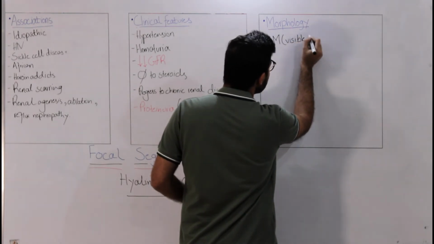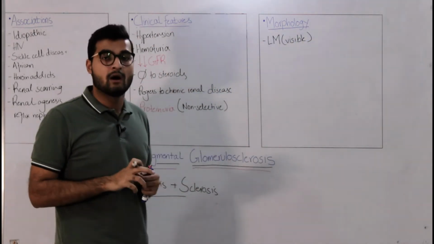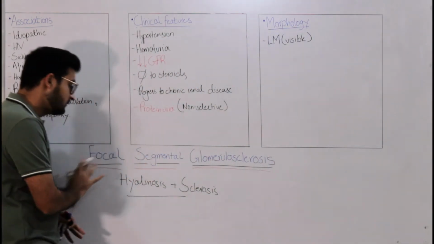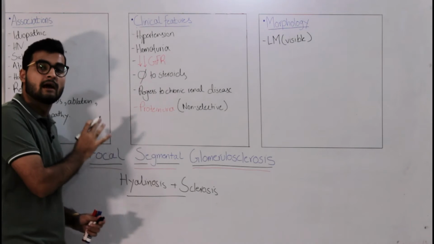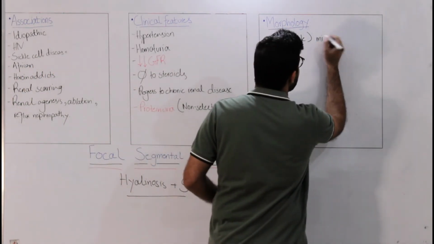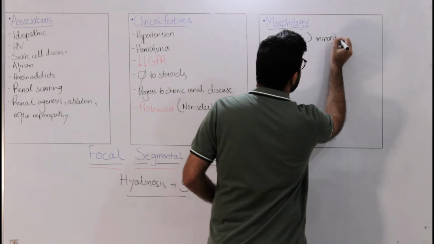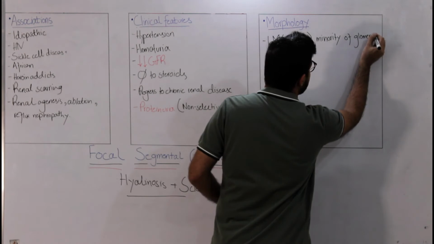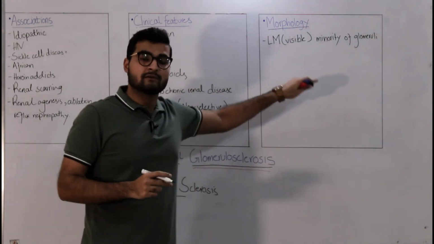Now, what would you see on light microscopy in a patient of FSGS? You will see the pathology in a few glomeruli. So a minority of glomeruli are going to be involved. Now, in that minority of glomeruli, what would you see?